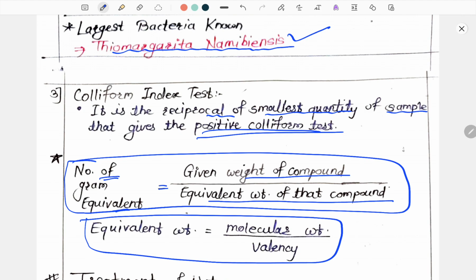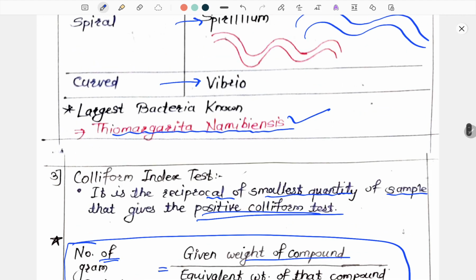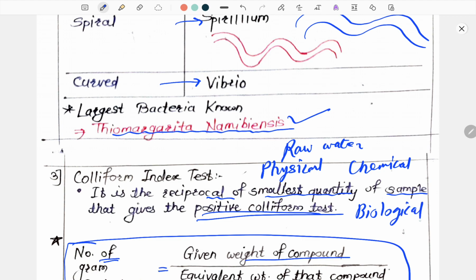Okay, so here we have completed all raw water quality parameters, that is physical parameters, chemical parameters and biological water quality parameters.